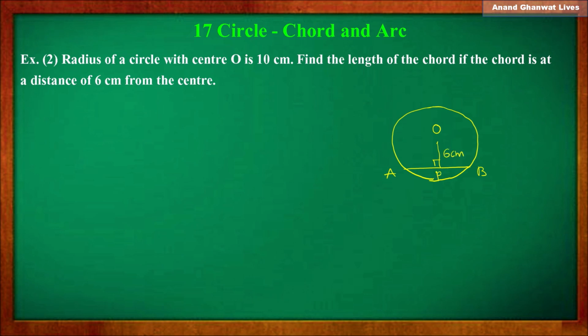Now radius of the circle is 10 centimeter. So this radius OA is 10 centimeter. Now we have to find the length of chord. Before that we have to find AP, and for that we can use here Pythagoras theorem, because triangle OAP is a right angled triangle.